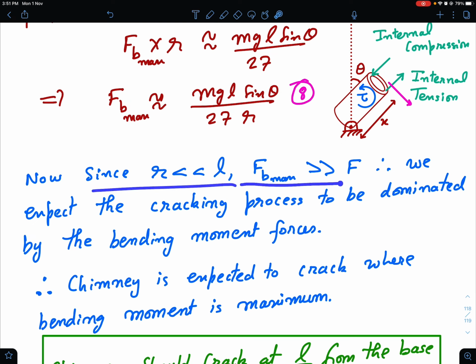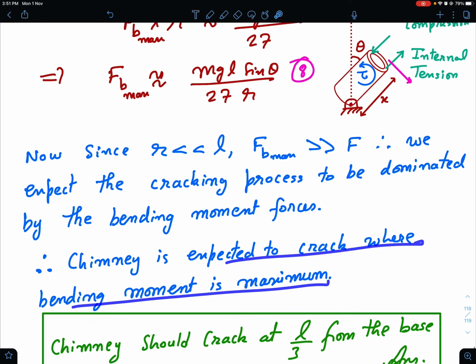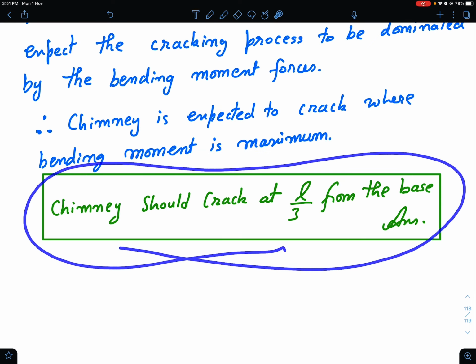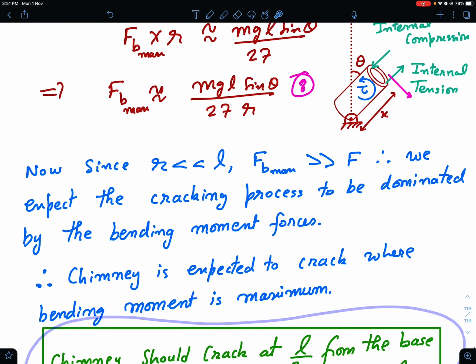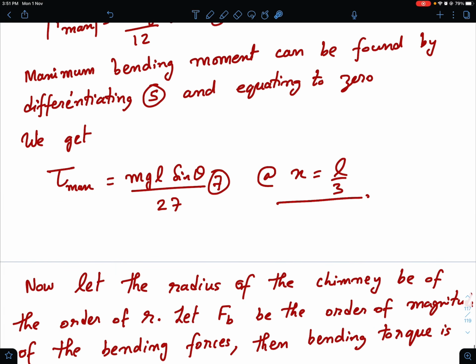So this force is much larger than the shearing forces. Since r is much less than L, bending moment forces are much greater than the shearing forces. So we expect the cracking process to be dominated by the bending moment forces. Therefore the chimney is expected to crack where bending moment is maximum, and accordingly the chimney should crack at L by 3 from the base. So this is our answer.